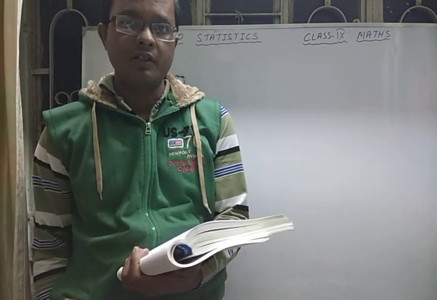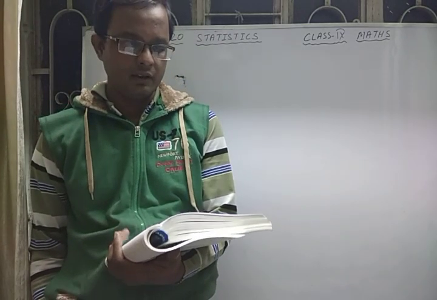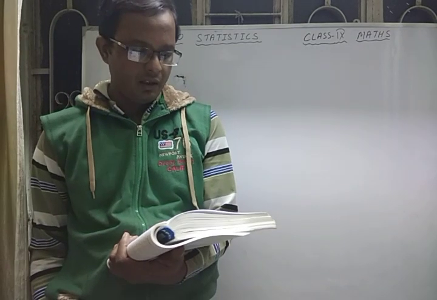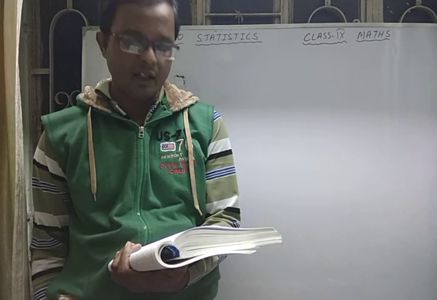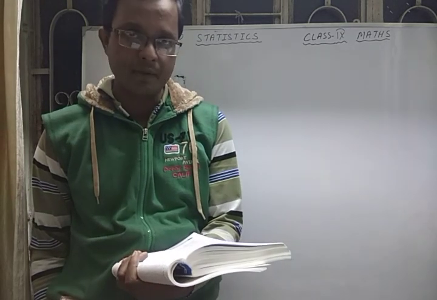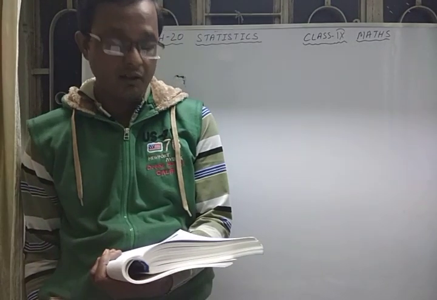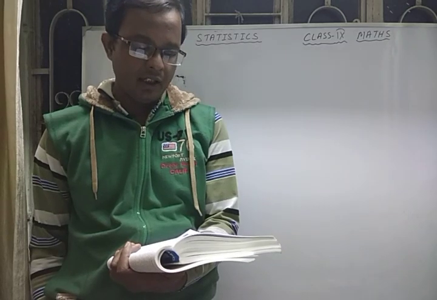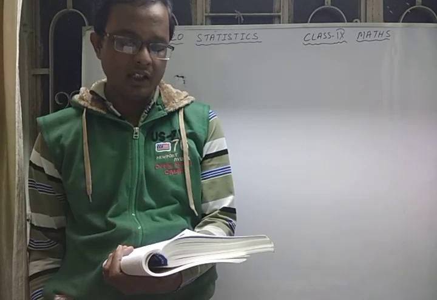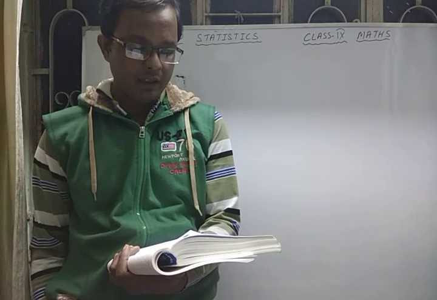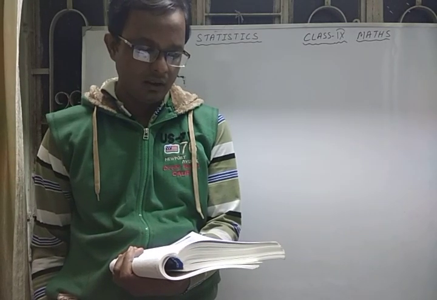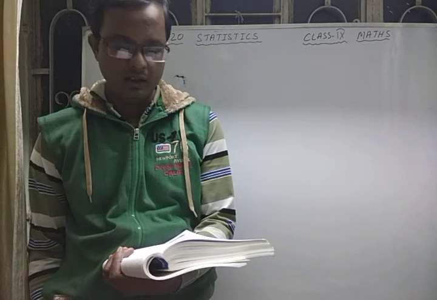Now today I am going to start a new chapter, that is statistics. Some terms related to statistics. First of all is the primary data. So data are of many types: primary data, secondary data and raw data. Primary data means the information collected by the investigator himself or herself with a definite purpose is called primary data.